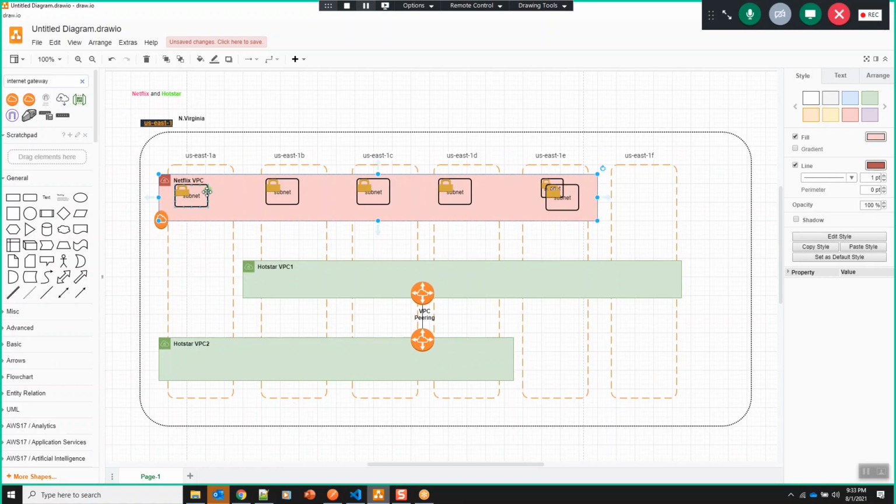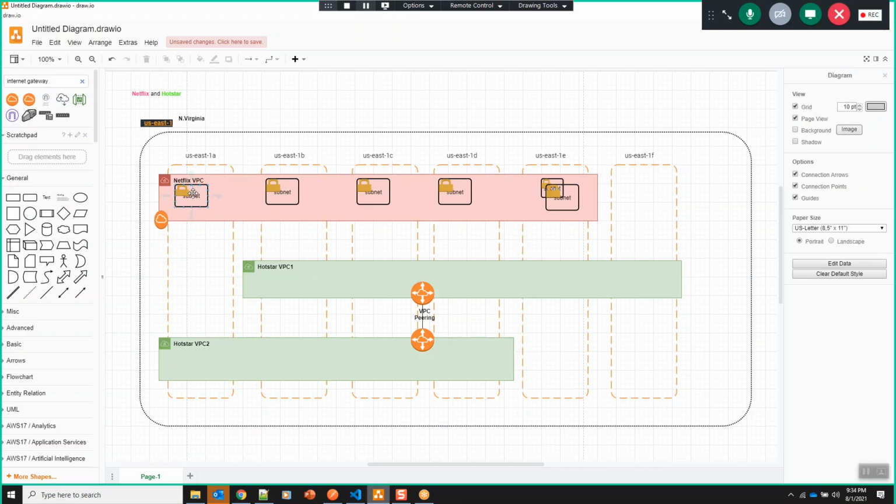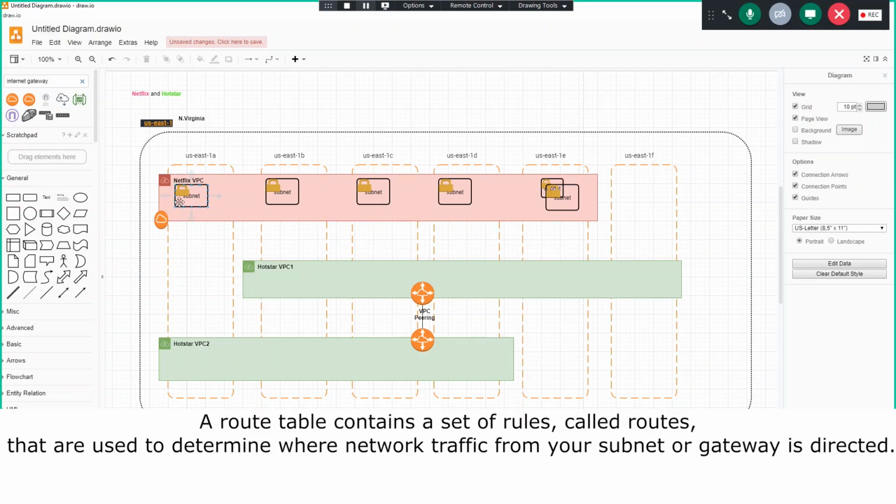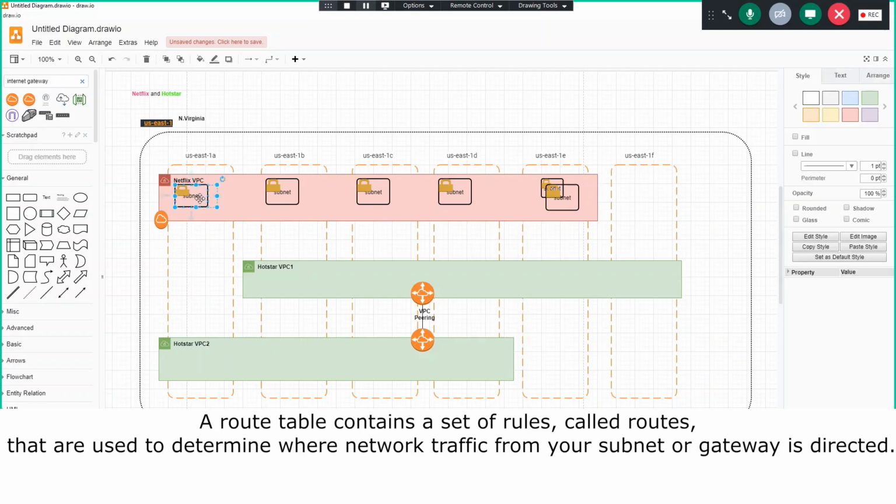So for a subnet to interact with the internet gateway, what must it have? First, it must have a route to the internet gateway. And what else should it have? Apart from the route, it should have the access. Who provides the route to the subnet?